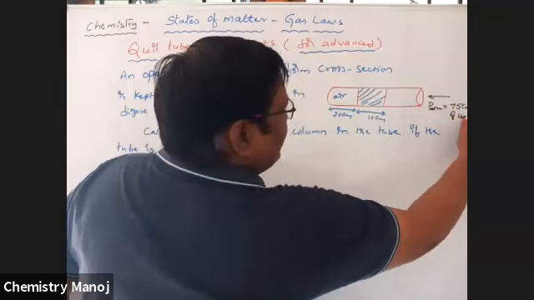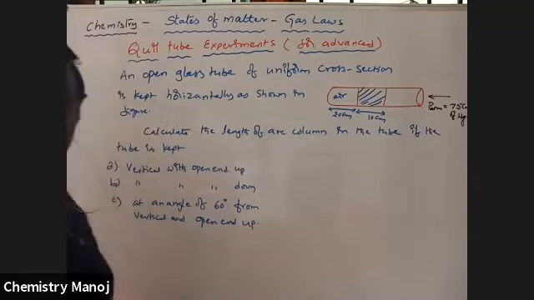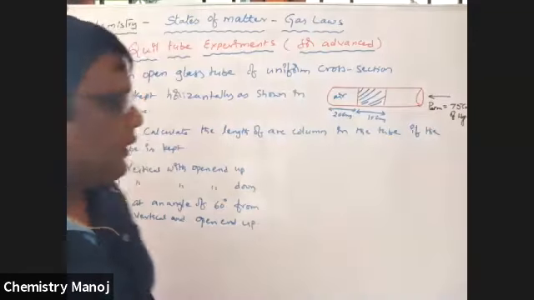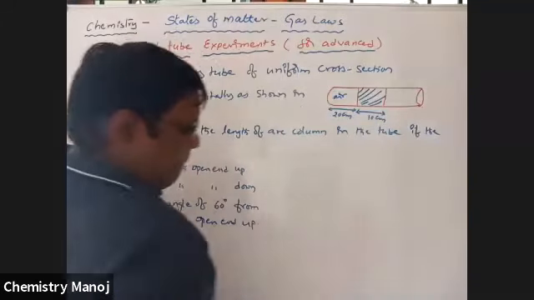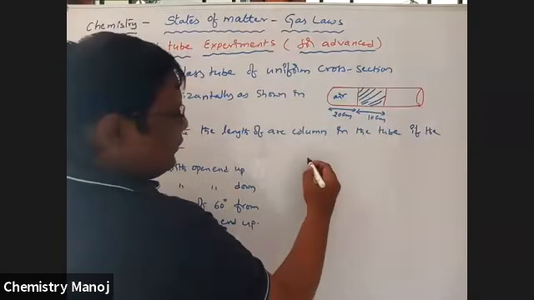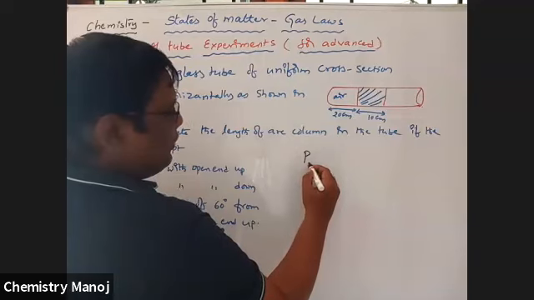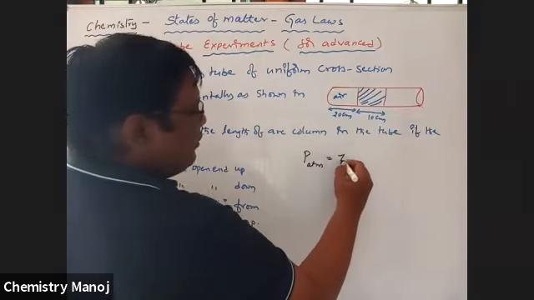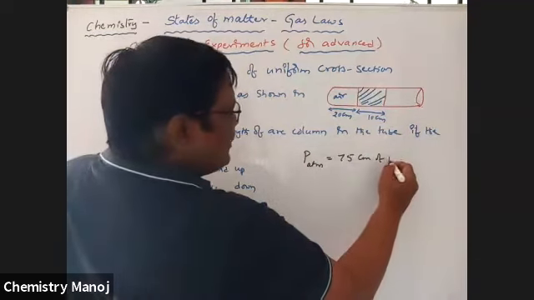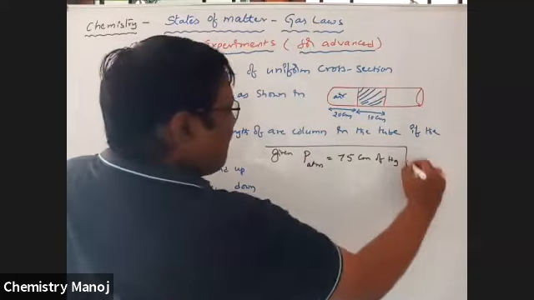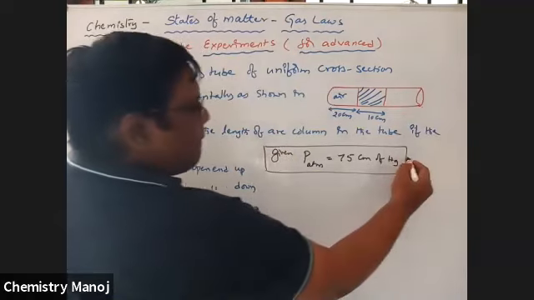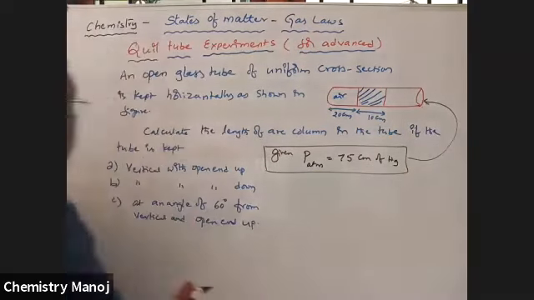Centimeters of Hg. That is P atmosphere is equal to 75 centimeters of Hg. Given.